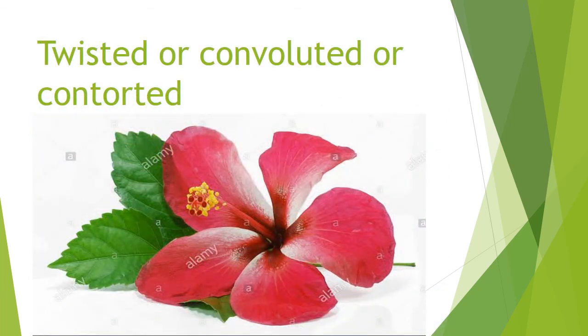Next, twisted, also called convolute or contorted. Here, one margin of each petal or sepal overlaps the next petal. First they are just touching, not overlapping, then one margin of each petal or sepal overlaps the adjacent one. Can you understand? The petals of China rose are an example for twisted aestivation.